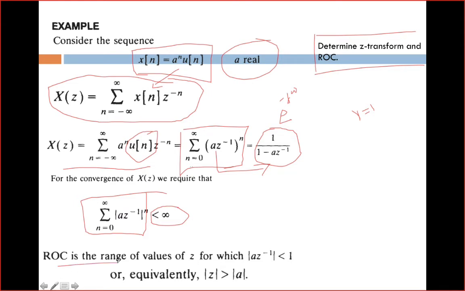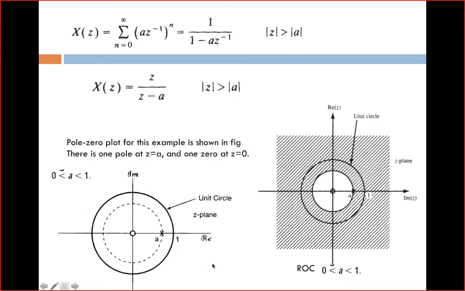So ROC is the range of values of z for which magnitude of a into z power minus 1 is less than 1. For this condition, the value of this infinite series will become finite. Or equivalently, when you interchange a and z, you will get magnitude of z must always be greater than magnitude of a. For this condition, we are going to draw the ROC.